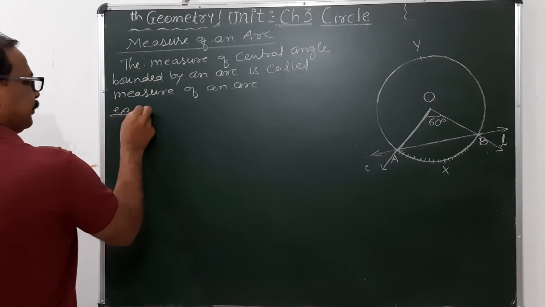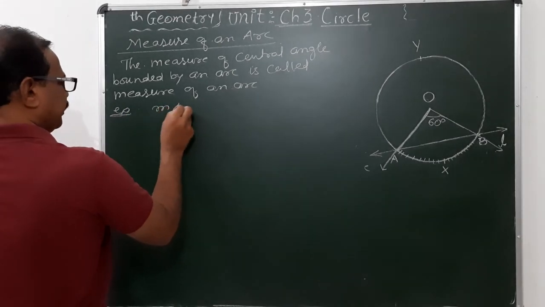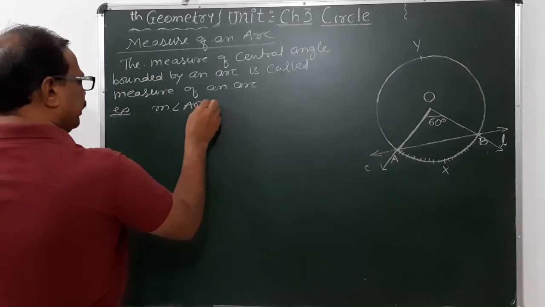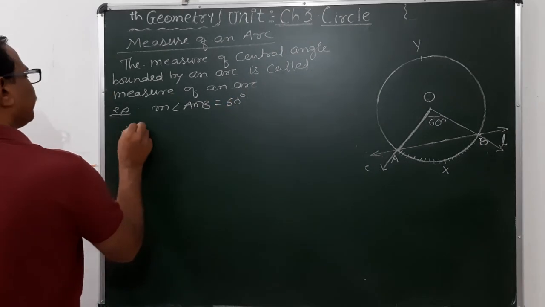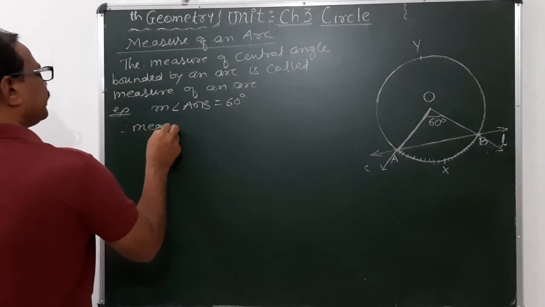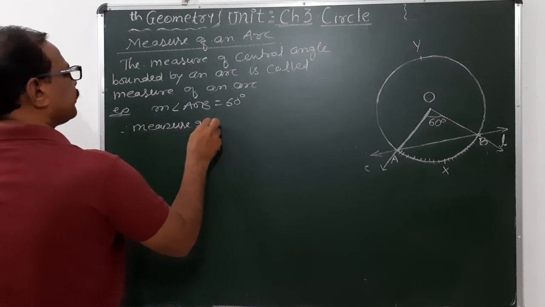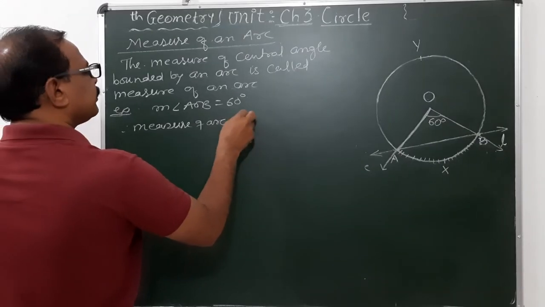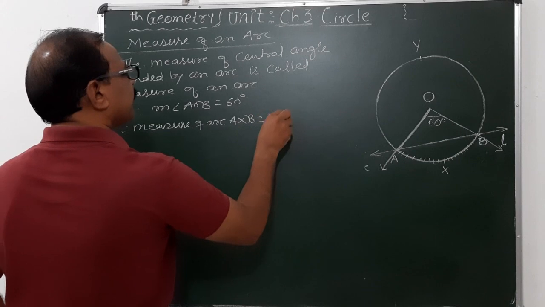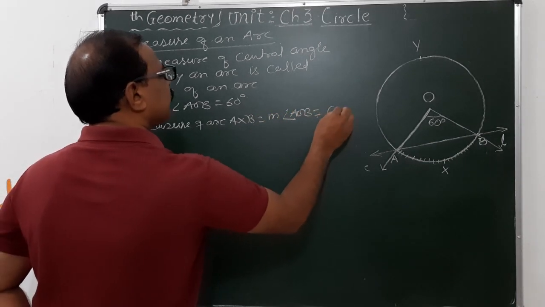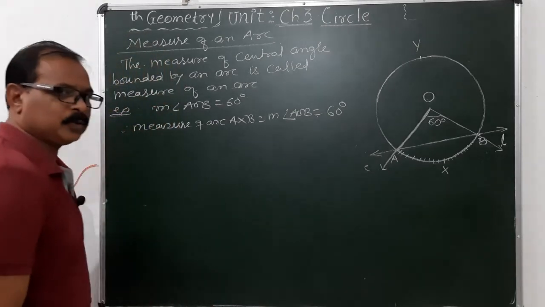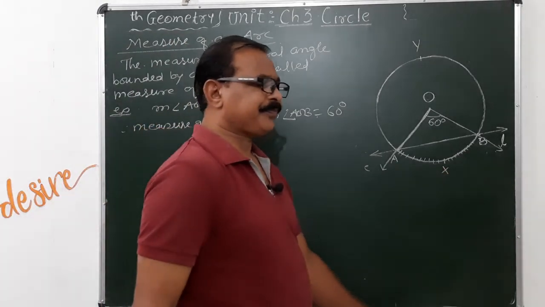Example, measure of angle AOB is equal to 60 degrees. Therefore, measure of arc AXB is equal to measure of angle AOB, which is also equal to 60 degrees. So that is the measure of this angle here.